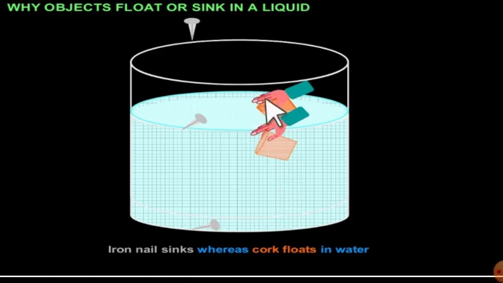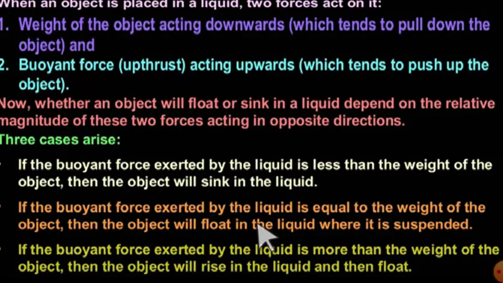Then what happens if the density of the object and the density of the liquid are the same? No doubt it will float, and it will stay wherever you place it. If you place it on top of the liquid, it will float there. If you place it somewhere in the middle, it will stay at that position wherever you keep it. If you keep it at the bottom, it will stay there. Got it? Now next, let's see.